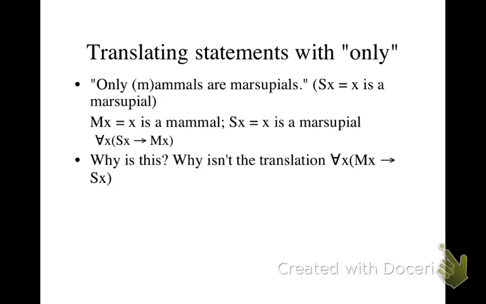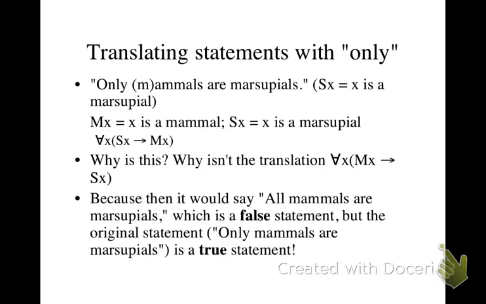So why is this? Why isn't the translation for all X, if MX, then SX? Well, because then it would say all mammals are marsupials, which is a false statement because we know lots of animals that are not marsupials. For example, I am a mammal, but I am not, sadly, a marsupial. But the original statement, only mammals are marsupials, is a true statement. It's true that only mammals are marsupials. It's just false that all mammals are marsupials.